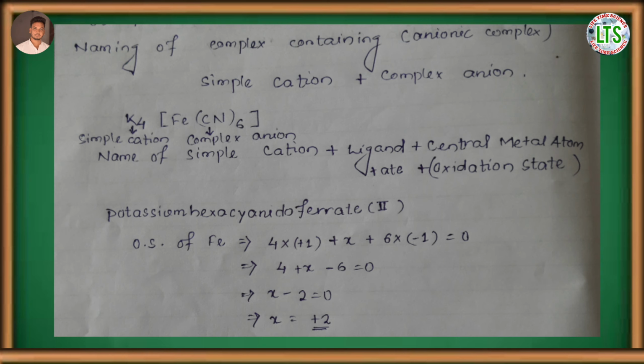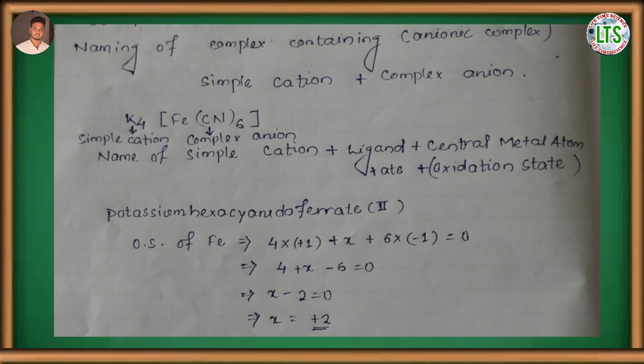Now, how can we calculate the oxidation state of the central metal atom? In this complex, for the simple cation, there are 4 potassium atoms. So we can write 4 into plus 1, plus X for the central metal atom Fe, plus, as there are 6 cyanide ions, 6 into minus 1.